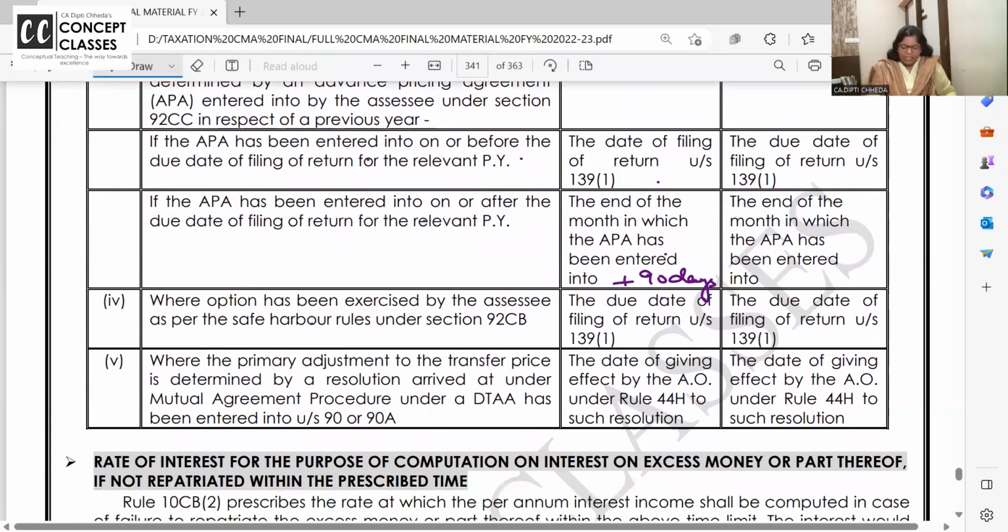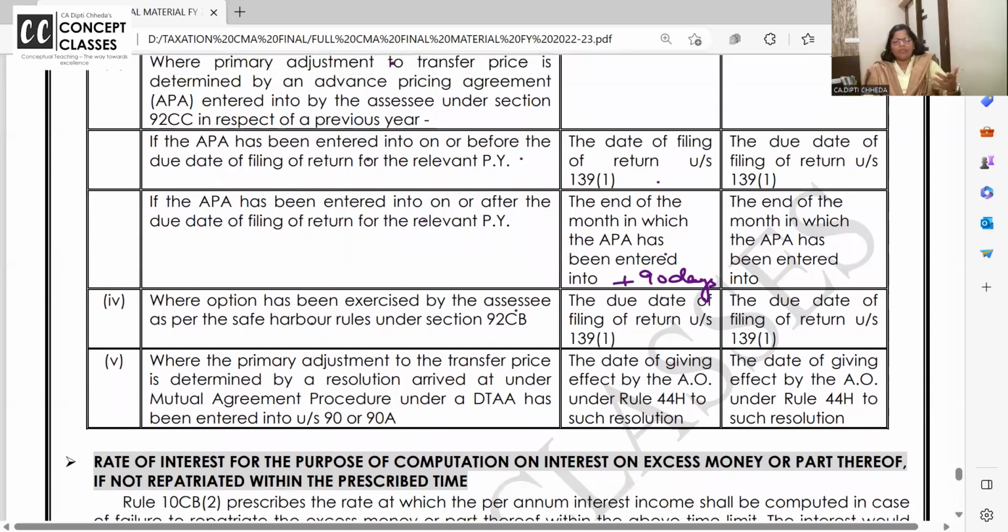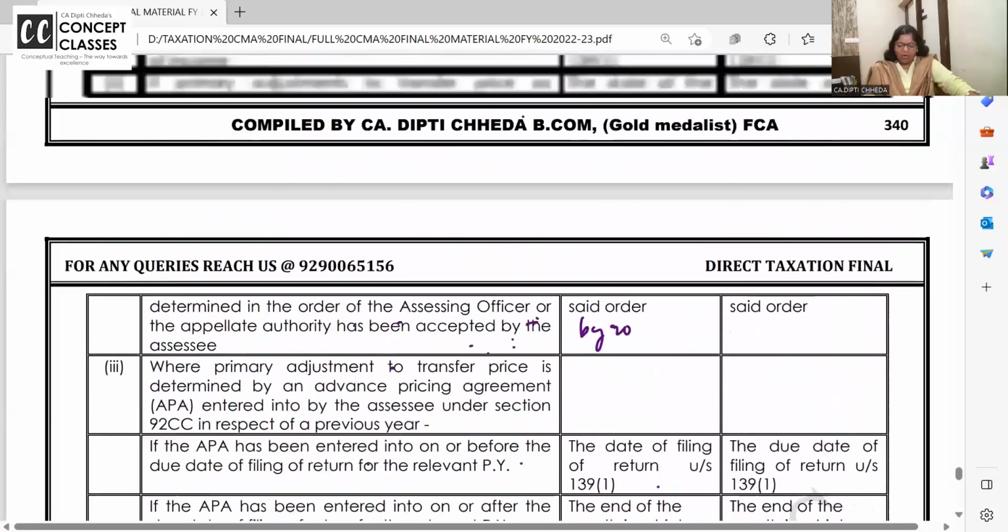Now, where option has been exercised by the SSE as a safe harbor rule, he himself will decide and you have to accept that safe harbor. Then the same due date of filing the return applies. And where the primary adjustment to transfer pricing is determined by resolution arrived at by mutual agreement between the two countries, then from the date of giving effect by the AO under the rule, 90 days, and from the same date interest will start. Within 90 days from this date, you have to bring the money to India. If not, interest will start right from the beginning. How is it? All clear or not?